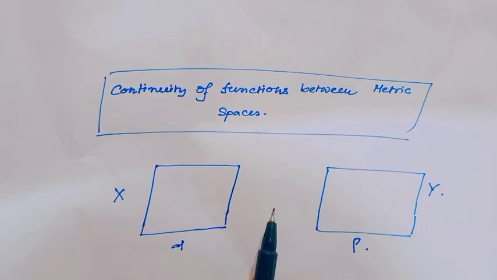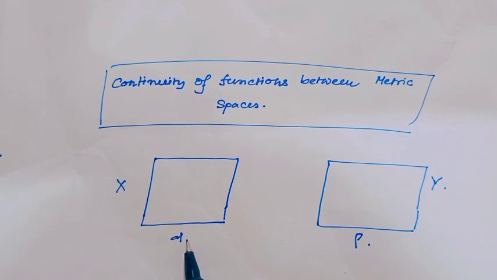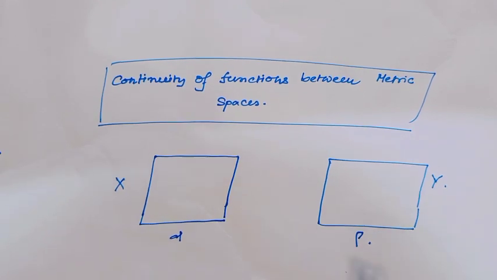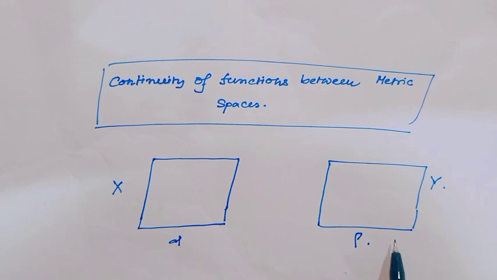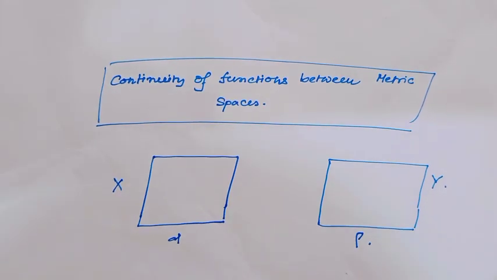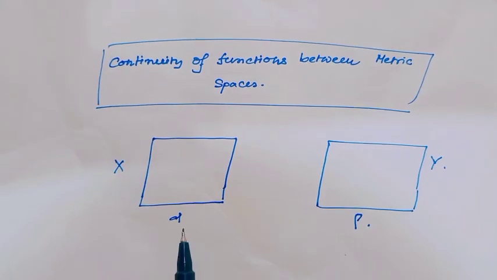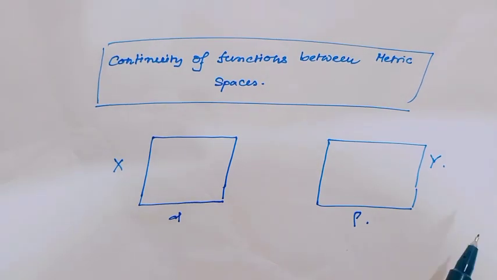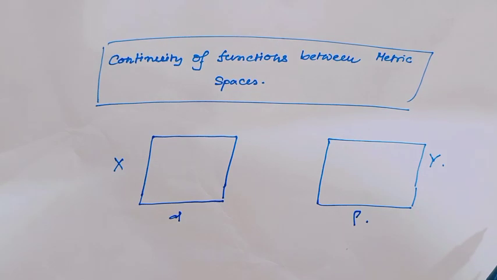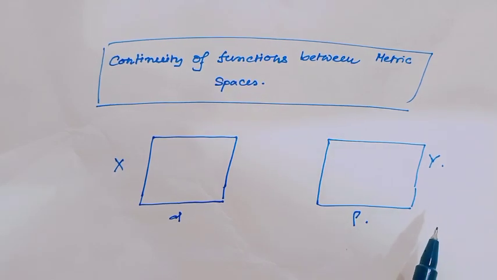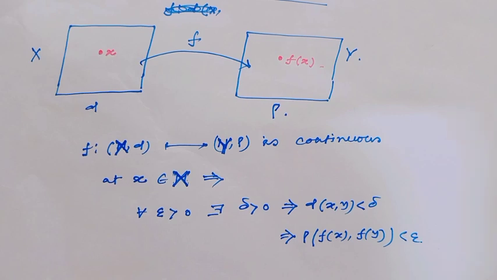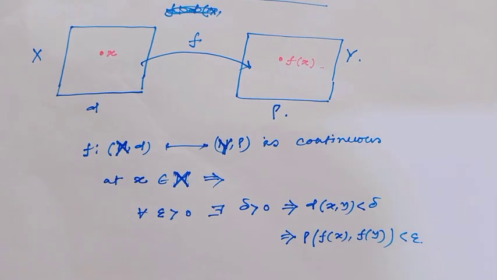As for example, consider d as the real line metric and rho as the discrete metric, or vice versa: d is discrete and rho is the real line metric.